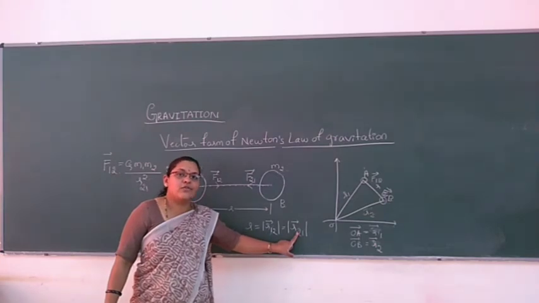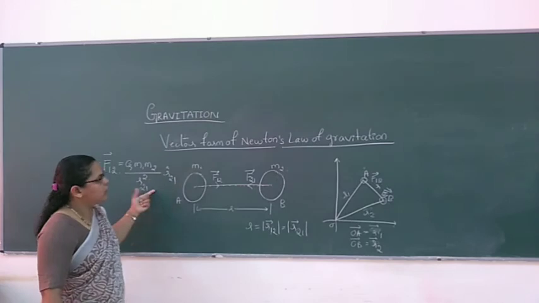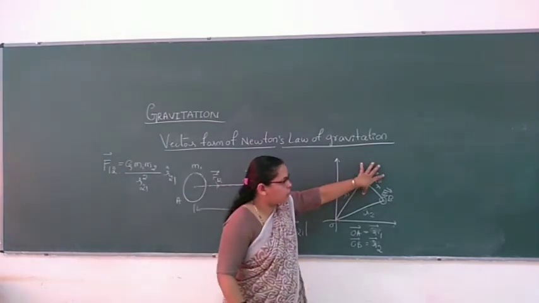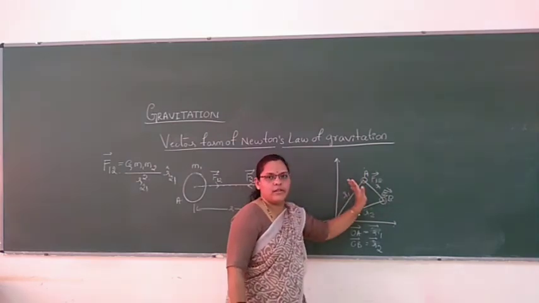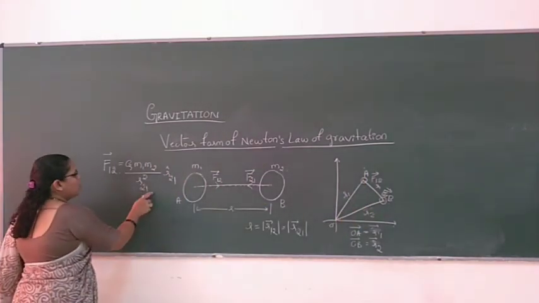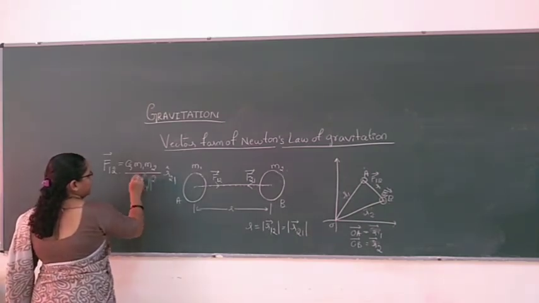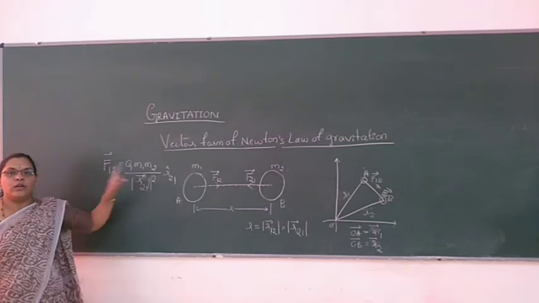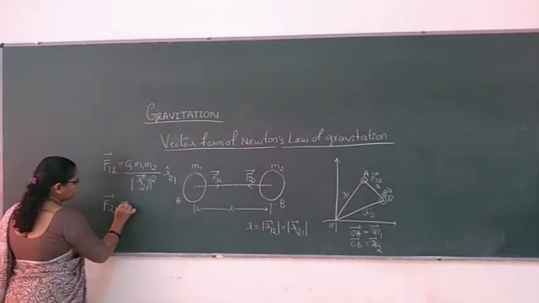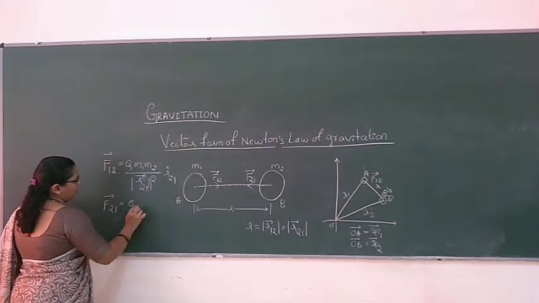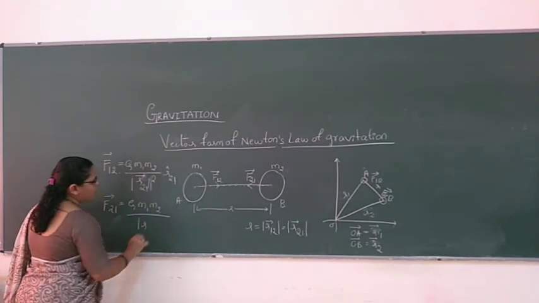Look at it: the force exerted on the first body by the second body is moving in this direction, R21. So we will write it here, magnitude of R21.